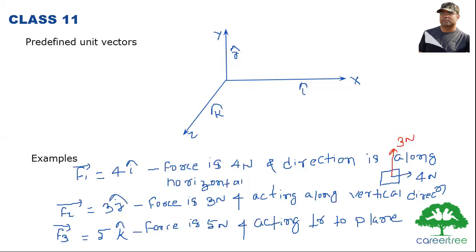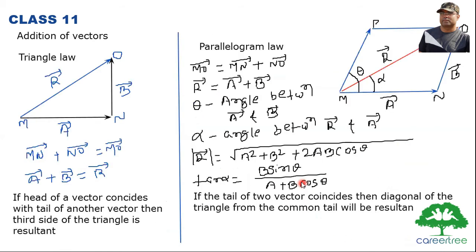Moving to next. So basically, we have to focus on our topic, addition of vectors. The basic thing is that we have to understand how we can add up two vectors, because they are not getting added through algebraic laws. Through some definite laws, they are getting added. So we have to know those laws.